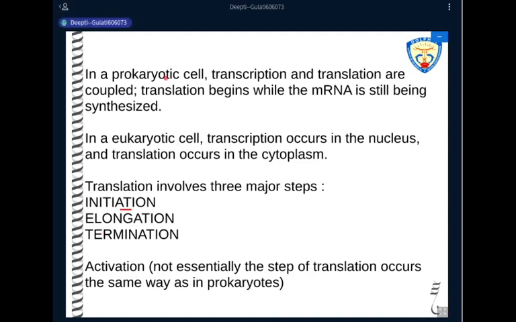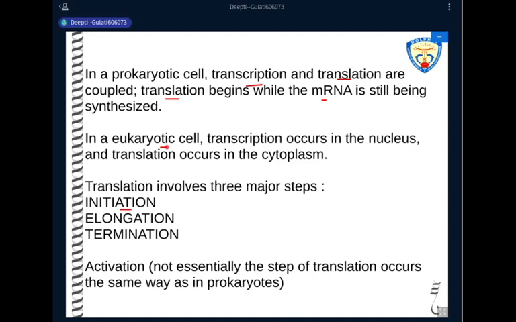So in prokaryotic cell, we know that transcription and translation take place simultaneously. As transcription is going on, as the mRNA is being synthesized, translation begins on the messenger RNA molecule, and the ribosome attaches at a specific site, which is known as a Shine-Dalgarno sequence.